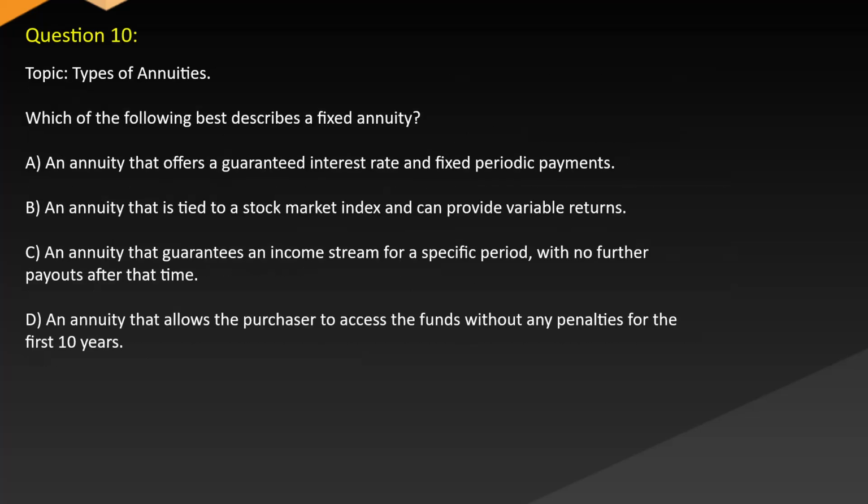Question 10. Topic: Types of annuities. Which of the following best describes a fixed annuity? A. An annuity that offers a guaranteed interest rate and fixed periodic payments. B. An annuity that is tied to a stock market index and can provide variable returns. C. An annuity that guarantees an income stream for a specific period with no further payouts after that time. D. An annuity that allows the purchaser to access the funds without any penalties for the first 10 years.